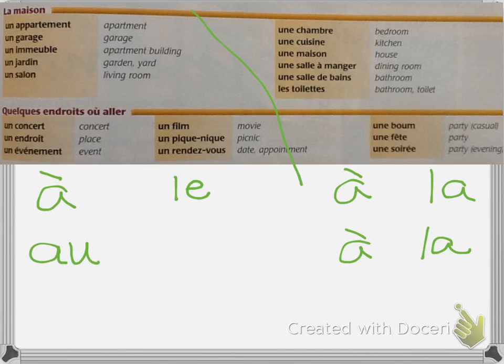Une soirée. So remember, the only exception to this is going to be with an a l'apostrophe before my vowels or silent H's.